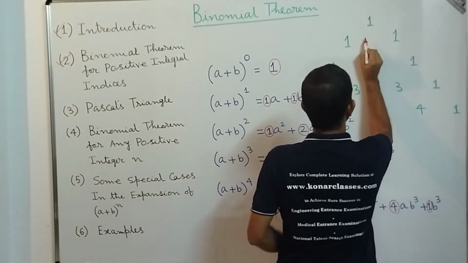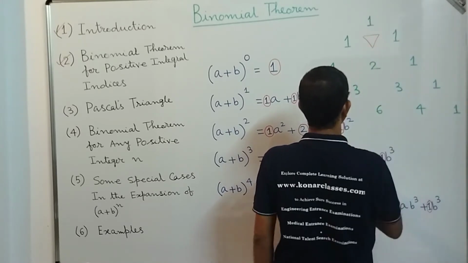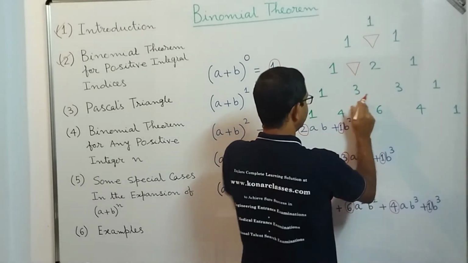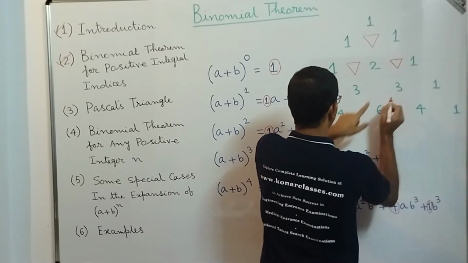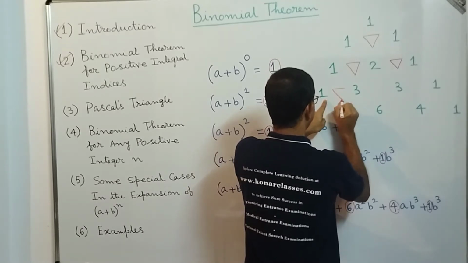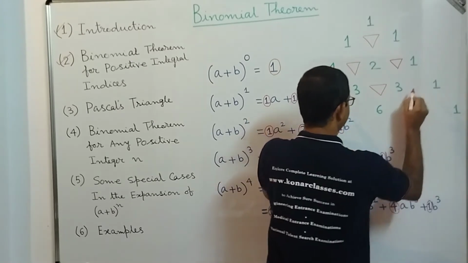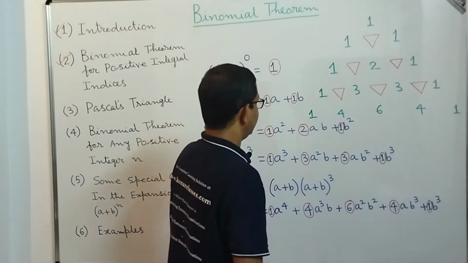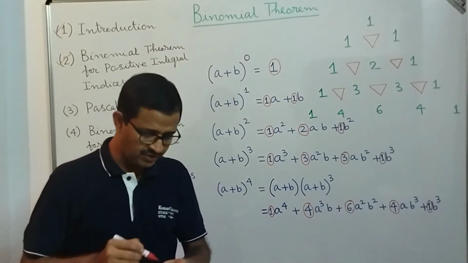So if you take 1 and 1 and add, we get 2. If we take 1 and 2 and add, you get 3. If you add 2 and 1, you get 3. If you add 1 and 3, dear students, we get 4. If you add 3 and 3, we get 6. If we add 3 and 1, we get 4. So in that way, we can perform from any of these indices.